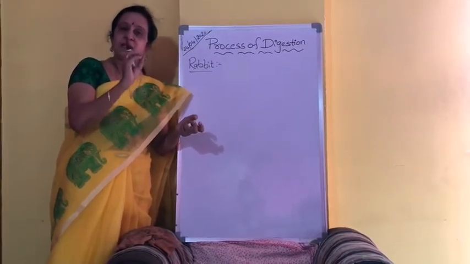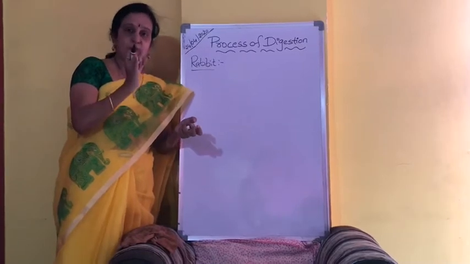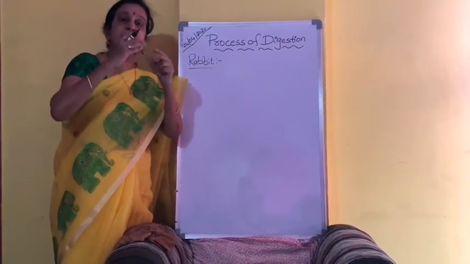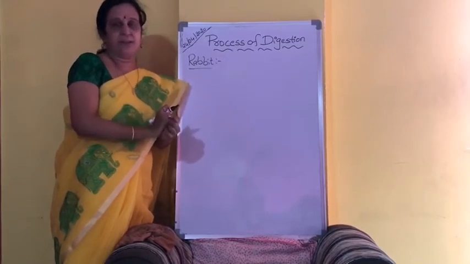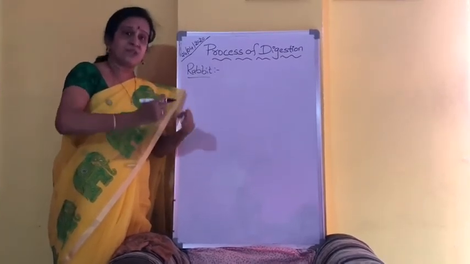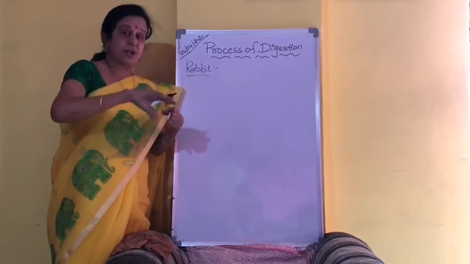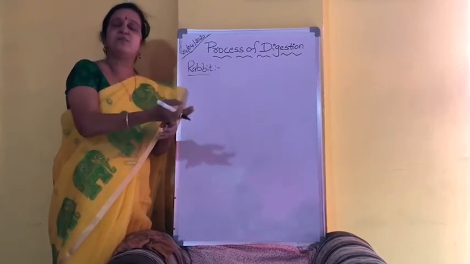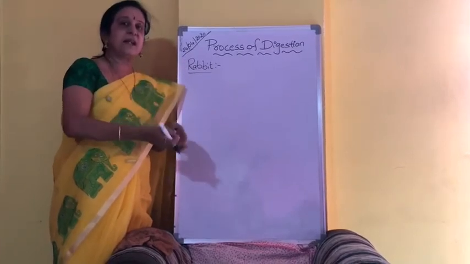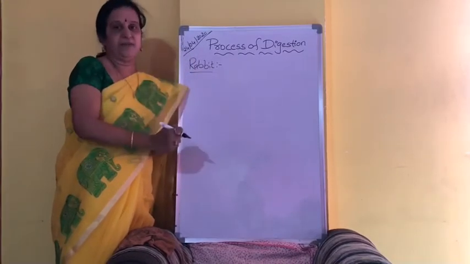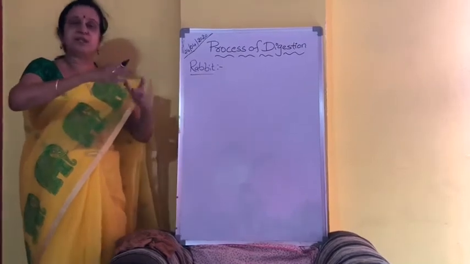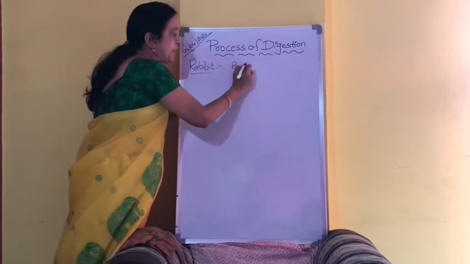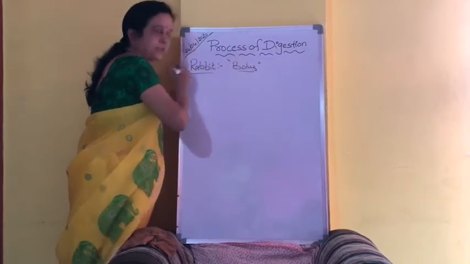And you know very well, it is having incisors, premolars and molars. With the help of these teeth, the food will be masticated in the oral cavity. When the food is getting masticated, with the help of the tongue, the food will be mixed with the saliva, which is produced by the salivary gland present in the oral cavity. Because the food is mixing with the saliva, it will be converted into a softened mass. That will be called bolus.